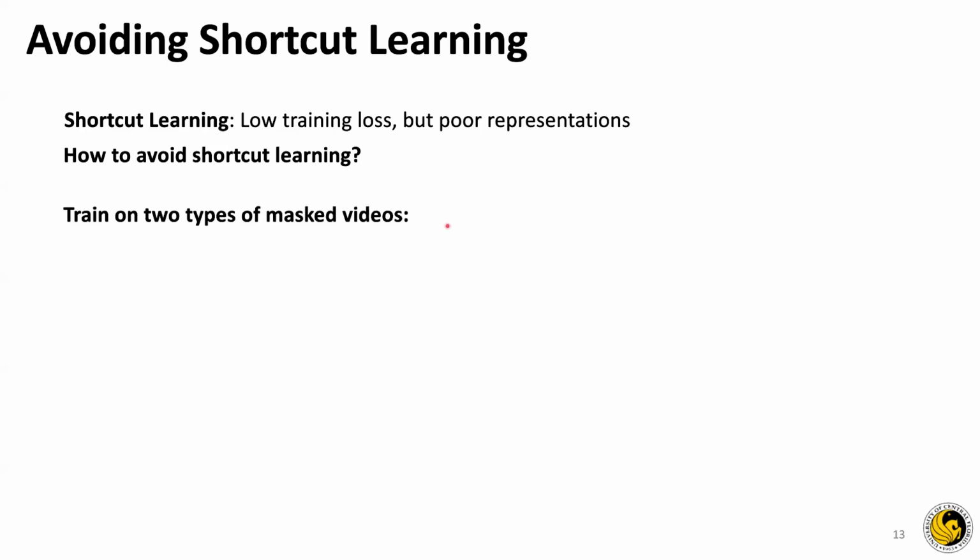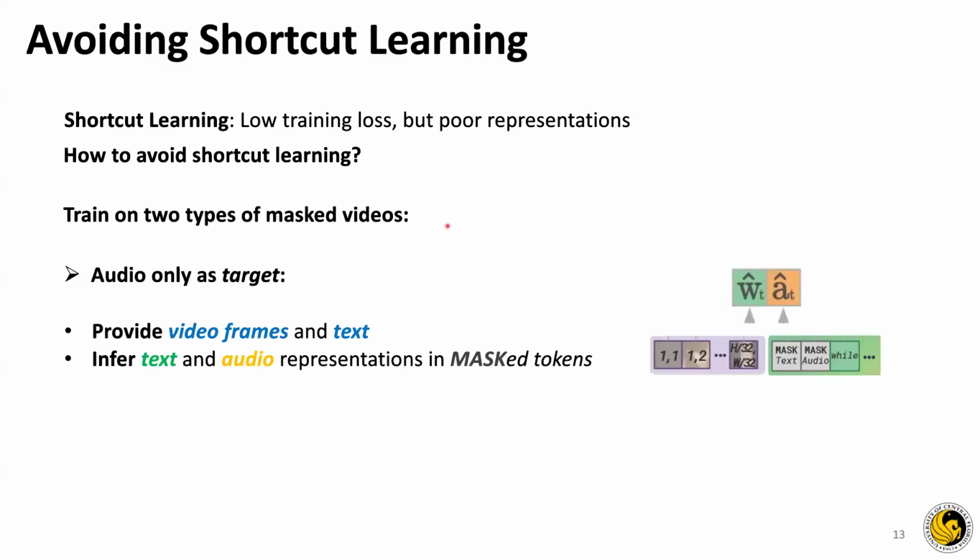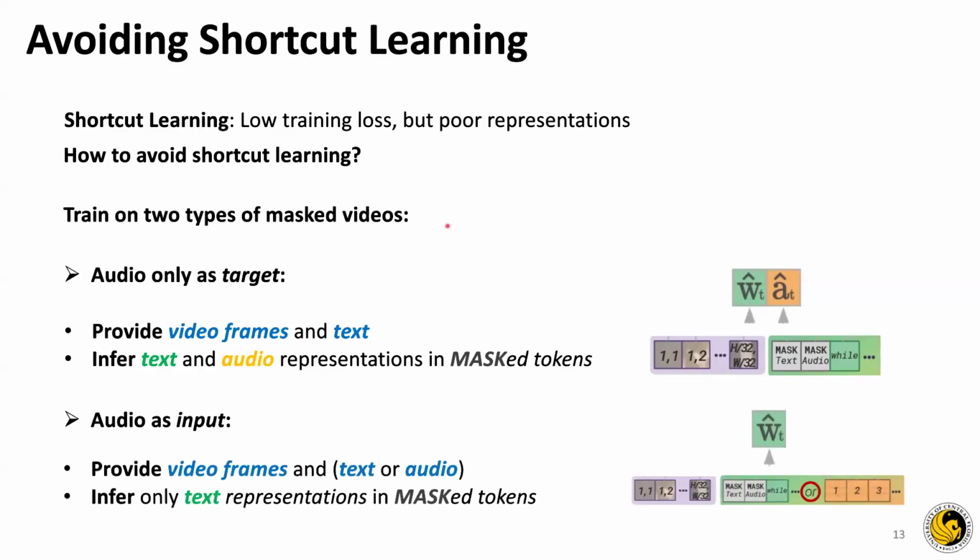They propose two ways to avoid shortcut learning. They train the model on two types of masked videos. One where they use audio only as the target. So they provide video frames as the input into the model, and the model infers text and audio representation in the mask tokens. Or they provide audio as the input, but in this case they provide video frames and text or audio. So they use text for 80% of the time and audio for 20% of the time, and they infer only text representations in the mask tokens.